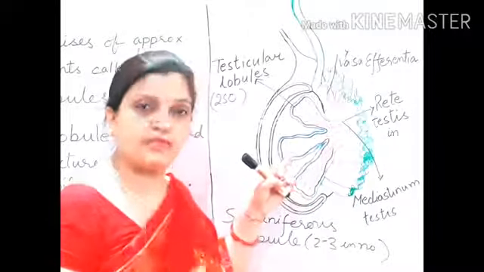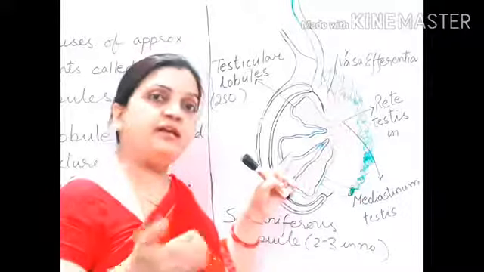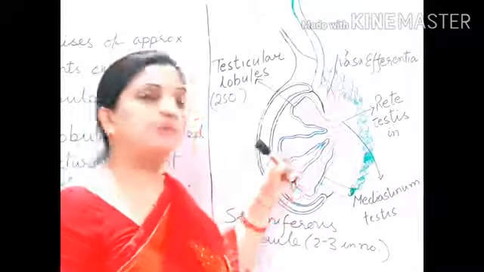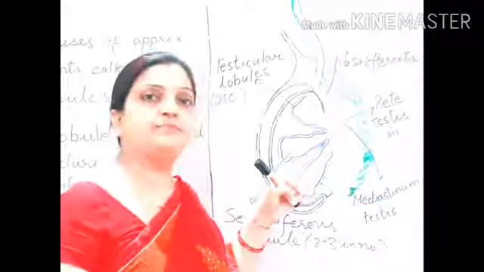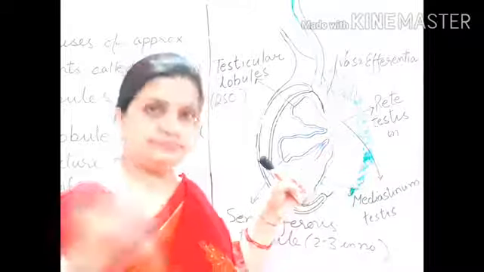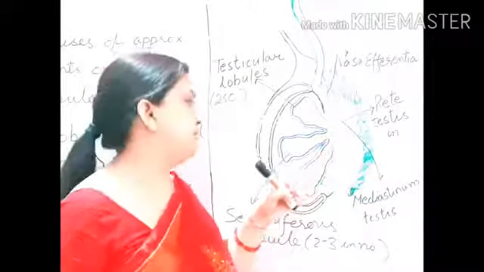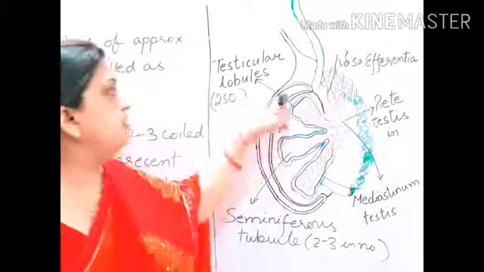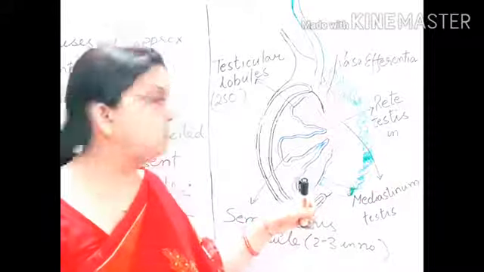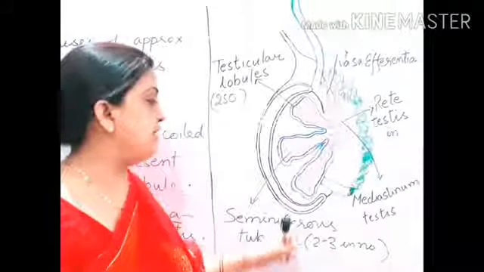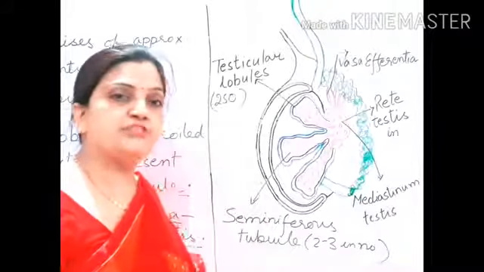of the sperms. In the later part, we will be understanding how the sperms are being produced here and what is the pathway adopted by the sperms to move into the male external genital part. So your 250 small compartments are called testicular lobules, each testicular lobule having 2 to 3 seminiferous tubules.